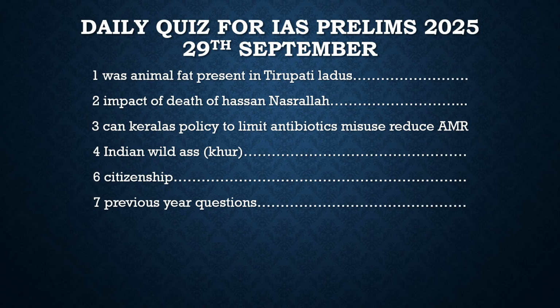We have also started to discuss a static topic. Every day we discuss a static topic here, and we started with Indian polity, and today we are going to discuss the acquisition of citizenship by naturalization, and after discussing that we will derive a prelims based question on that too. And at the end of our discussion we will derive a few previous year questions, so that we get the basic idea of how the questions actually come in the exam, what methods and ways we can use to solve those questions, and how we can implement that knowledge in the upcoming exam. So this is all about this initiative.